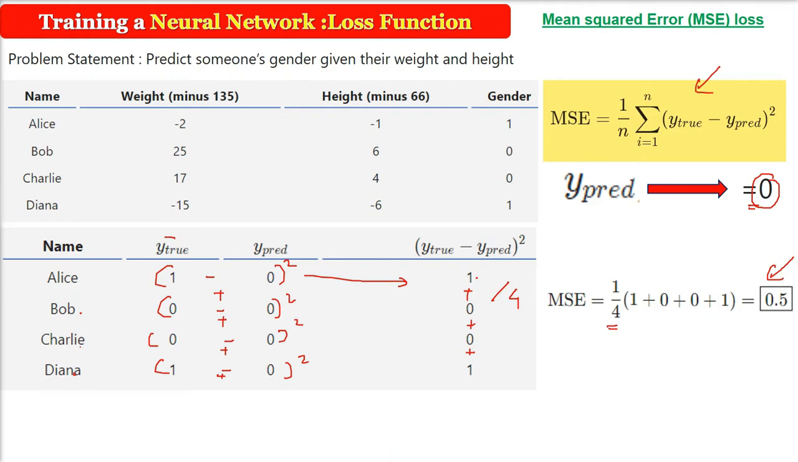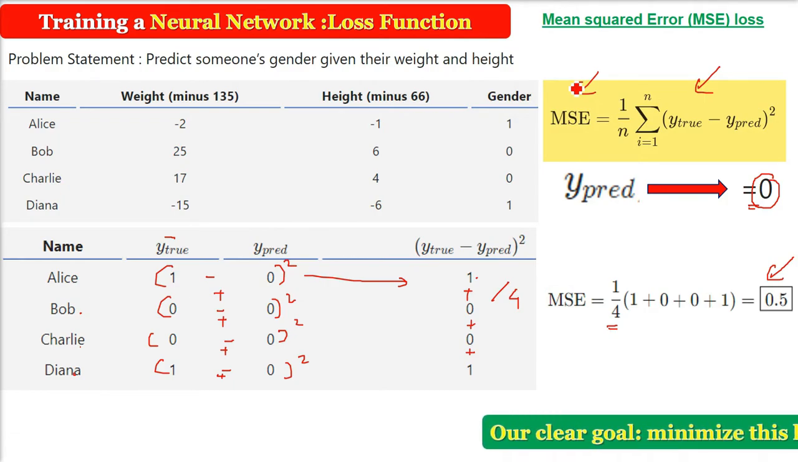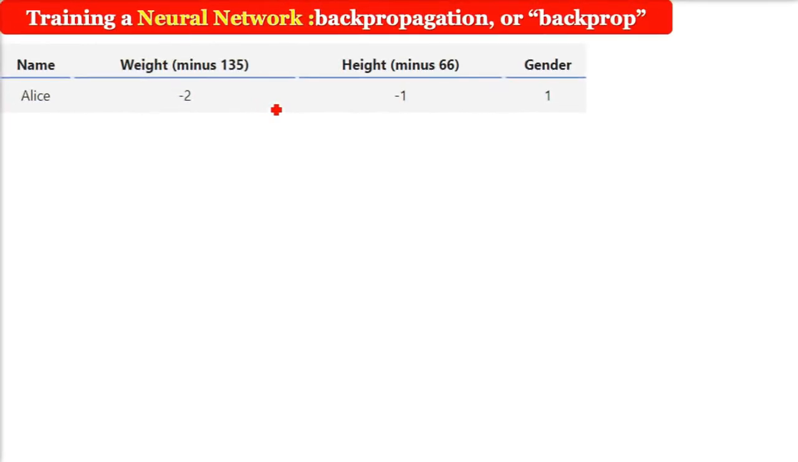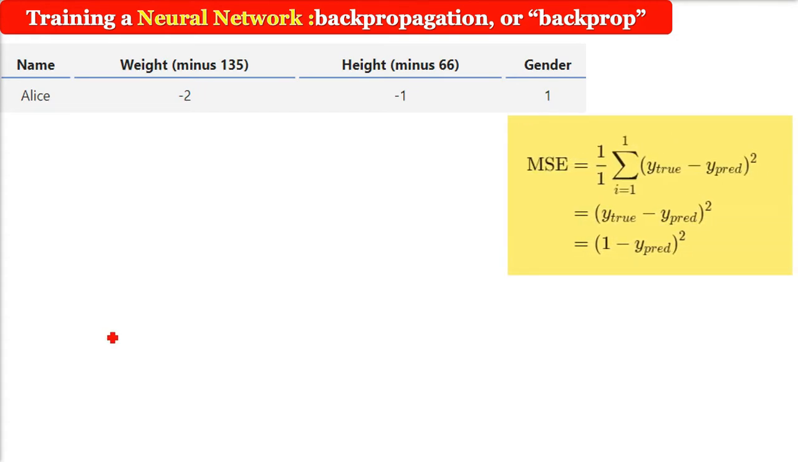And we want this mean squared error to be as small as possible. If possible, we want it to be 0, because we want our neural network to give us the exact result. So our clear goal is to minimize this loss. In order to make things simpler, we had 4 inputs or 4 samples. We will take only one, Alice. We are just taking Alice now.